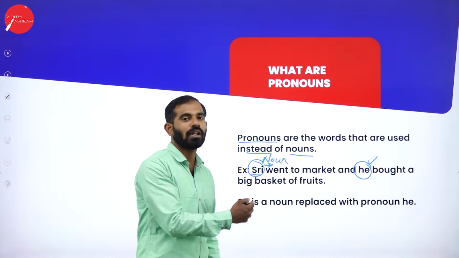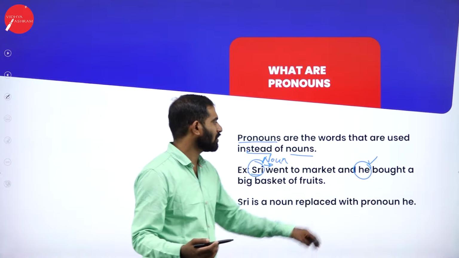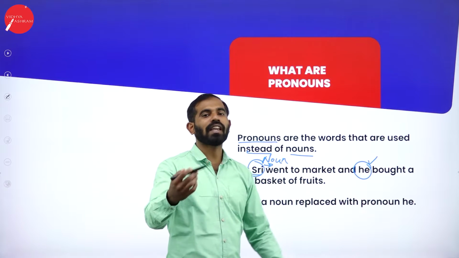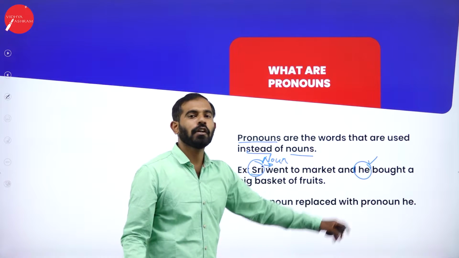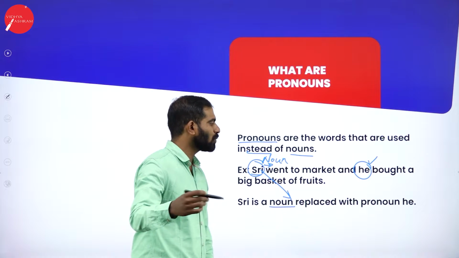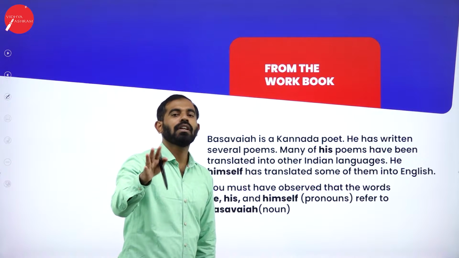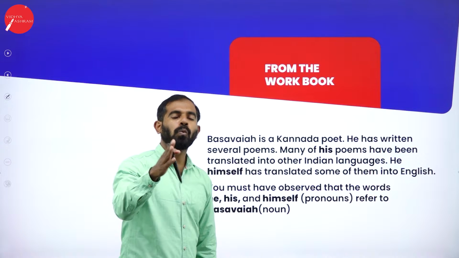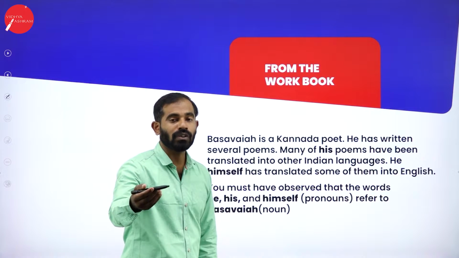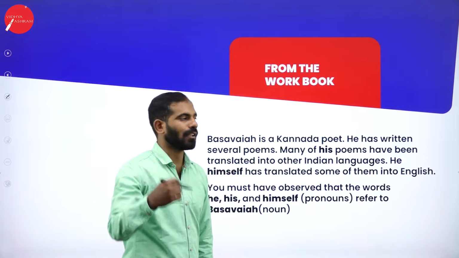If the noun is male and singular, we use he. If it is female and singular, we use she. Likewise, depending on the noun, we go on using the pronoun. Shri is a noun replaced with the pronoun he. This is very simple. A pronoun is nothing but the word which is used instead of a noun. And you should know what a noun is. A noun is the name of a person, place, thing, or an animal.